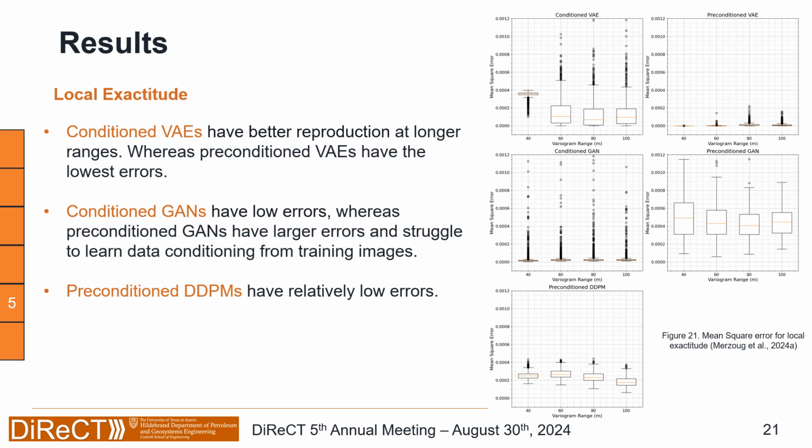They tend to reproduce the same images. Conditional GANs have low error, so they are good in the reproduction. However, preconditioned GAN has a little bit higher error compared to the conditioned GANs. And then the DDPM has a low error, so they tend to reproduce local data conditioning well.